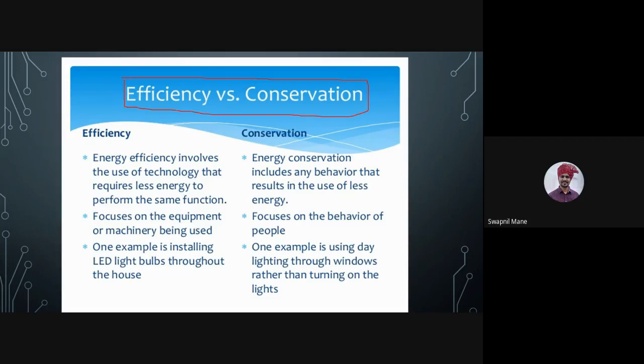So switching off the television is energy conservation, whereas using a television that is an energy efficient device is energy efficiency. Okay.